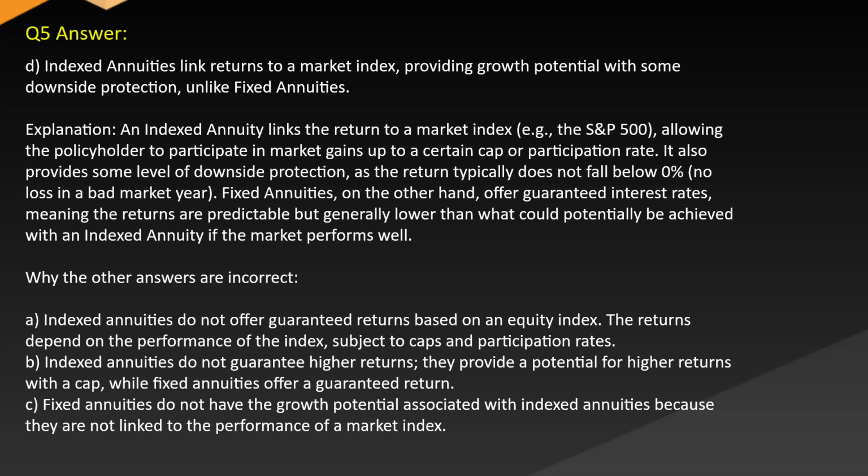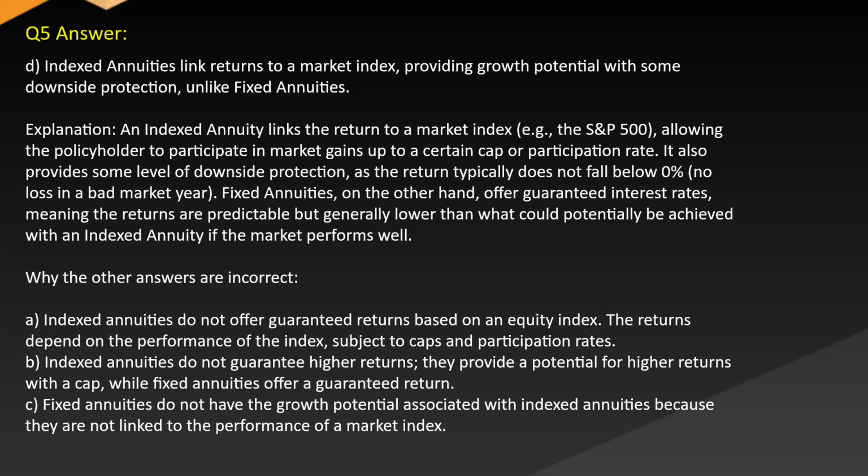Explanation: an indexed annuity links the return to a market index, e.g., the S&P 500, allowing the policyholder to participate in market gains up to a certain cap or participation rate. It also provides some level of downside protection, as the return typically does not fall below 0%, no loss in a bad market year. Fixed annuities, on the other hand, offer guaranteed interest rates, meaning the returns are predictable but generally lower than what could potentially be achieved with an indexed annuity if the market performs well.